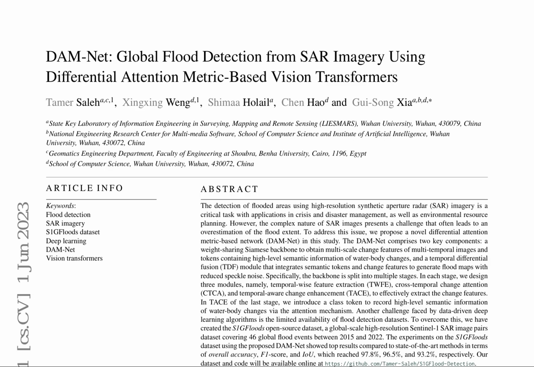The research paper discusses the development of DAMNet, a change detection network designed for global flood events. It leverages multi-scale image features and the U-Net decoder to detect changes. The authors compare DAMNet with state-of-the-art methods on the S1G floods dataset, reporting performance metrics such as precision, recall, F1 score, overall accuracy, and intersection over union. The results show that DAMNet achieves a comparable recall to CNN-based methods and the highest scores on precision and F1, with a lower computational complexity. The paper also includes visualizations of detection results for intuitive comparisons.